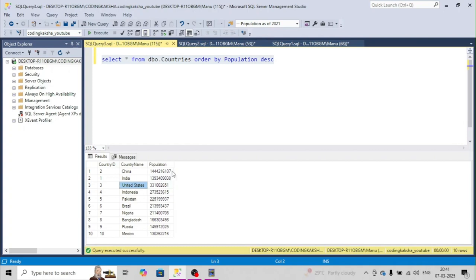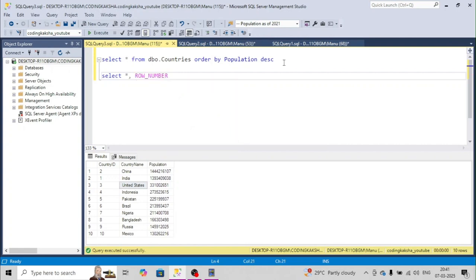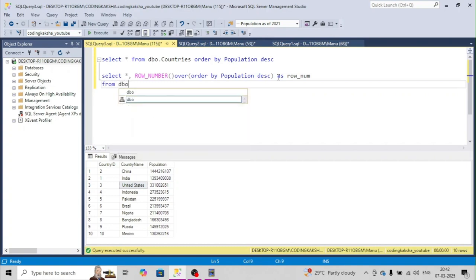If we use the rank function as well, rank will give the ranking for all of them. So what we are going to do is select star, then use row number or rank, whatever you want, with over, then do the ordering. We will order by population, as row num, so we'll get the row number, from the country table.